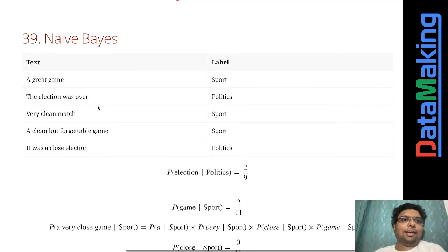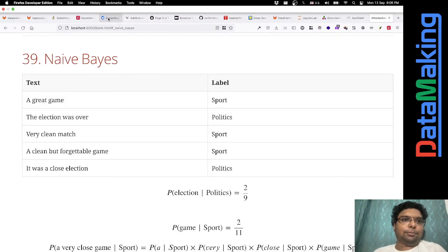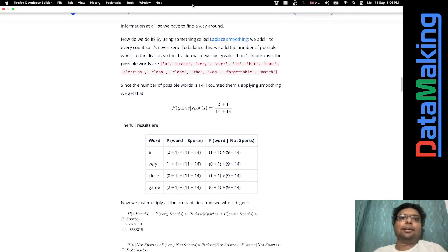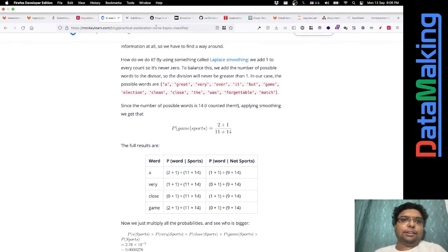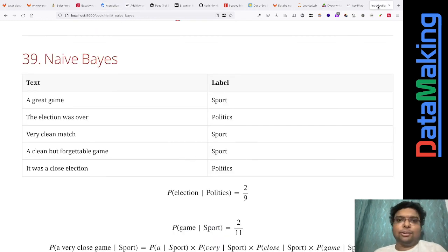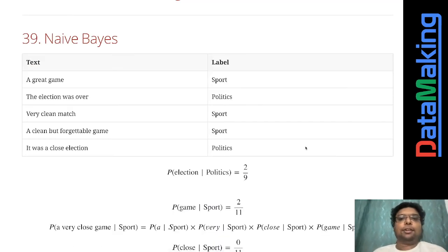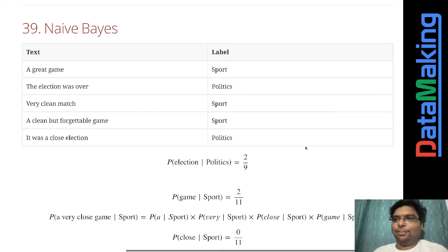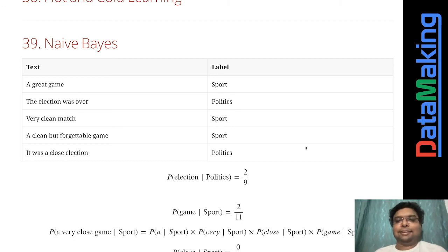Actually, I learned about this from a blog. I think I'll also give its link. And I simplified this blog even more. I'm just presenting it, and that's what would even go into my book. So hopefully no copyright issues or suing happens. But this is a very simple example that I've simplified. Hopefully it will make sense to you.